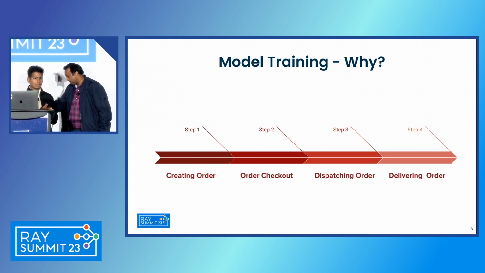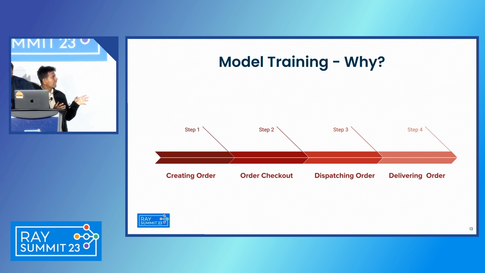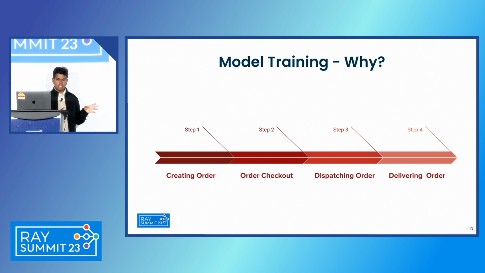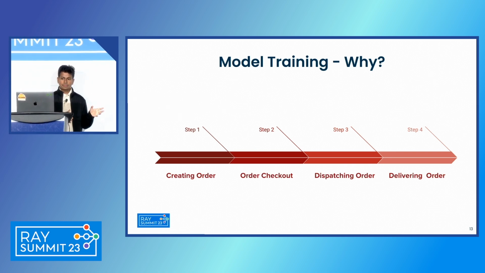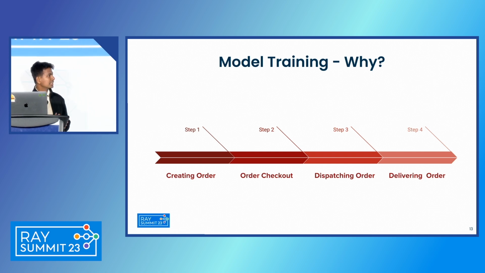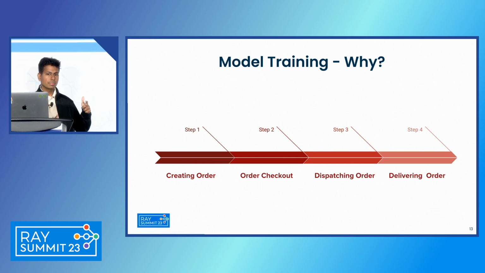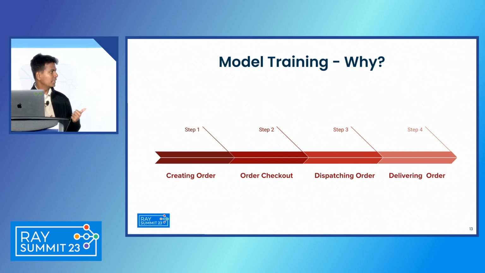Like, we have a variety of use cases. And let me do that in the context of an order delivery process. So first, we have the step of creating your order. So this is where you are browsing through the DoorDash homepage. And our search, ranking, and recommendation models, they play a huge role here. Next step is the order checkout.